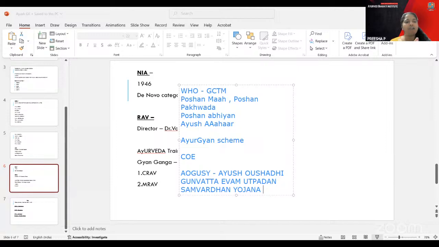As a part of it, Ayush has been collaborated with the NPCDCS, the National Program for Prevention and Control of Cancer, Diabetes, Cardiovascular Diseases and Stroke. As a part of it, there were many correlated activities. We will mention what are the activities mentioned under this, okay?